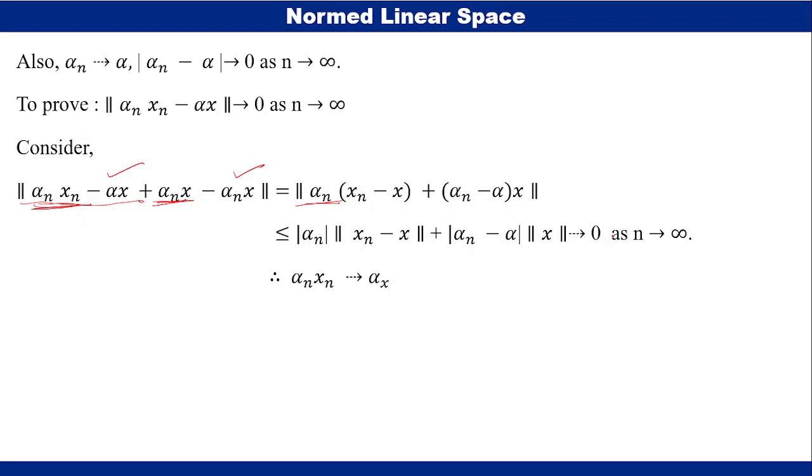This converges to 0 as n tends to infinity, since norm of xn minus x and modulus of alpha n minus alpha approach 0, therefore these two terms approach 0 as n tends to infinity. Hence alpha n xn approaches alpha x.